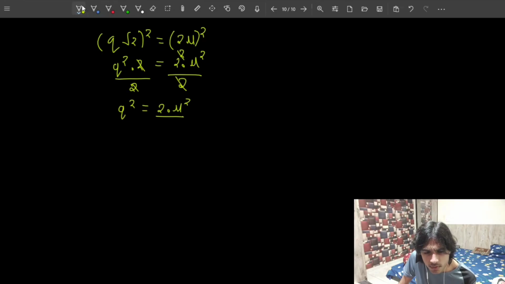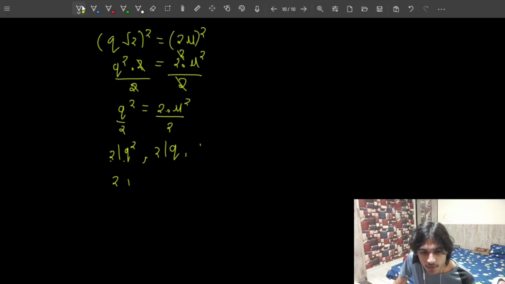Because this number is divisible by 2, the other has to be divisible by 2 because both of them are equal. That means 2 divides q square, where 2 is a prime number and q is a natural number. That would give me the idea that 2 must divide q. That means q can be written as 2 times something.